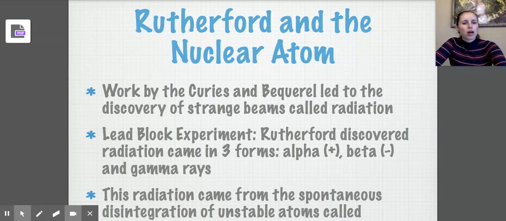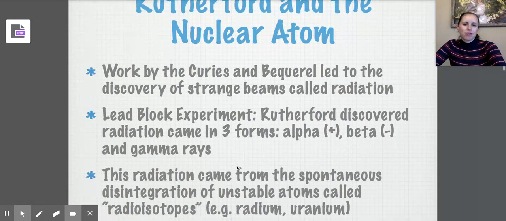Rutherford worked on the nuclear atom. So, just a little bit of background information about Rutherford and what was going on at the time. Rutherford worked with the Curies, and he led to the discovery of strange beams called radiation. He was basing his research off of the Curies, and he was looking at radiation. Rutherford discovered that radiation comes in three different forms. It comes in the form of an alpha ray, which is positive radiation, a beta ray, which is negative radiation, and also gamma rays. You might remember gamma rays from grade 10 physics.